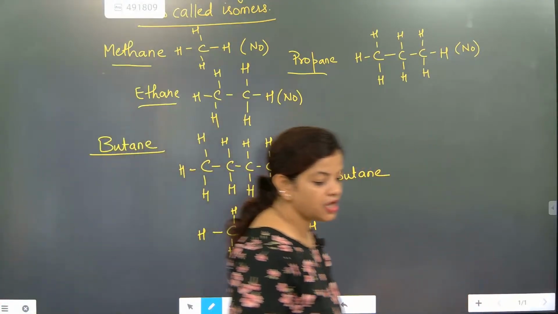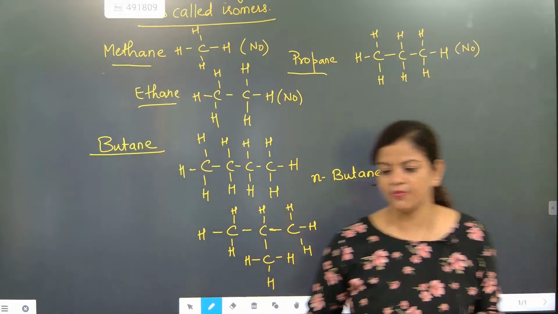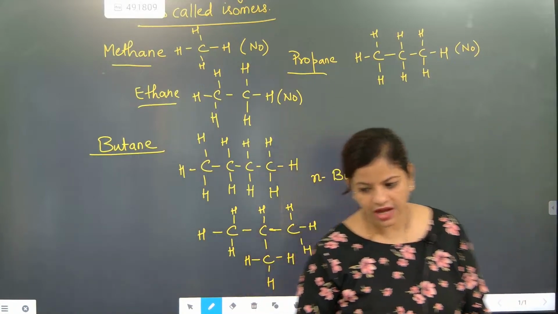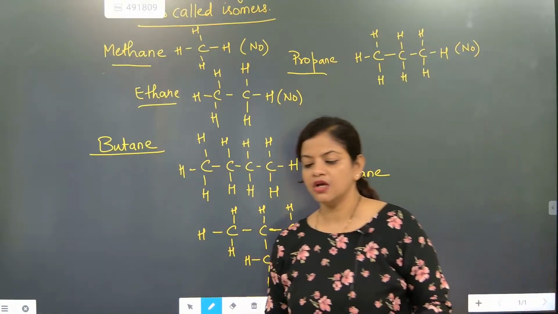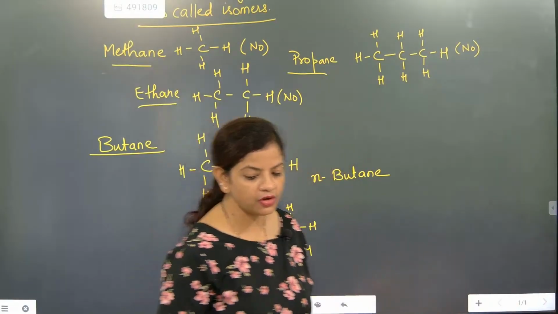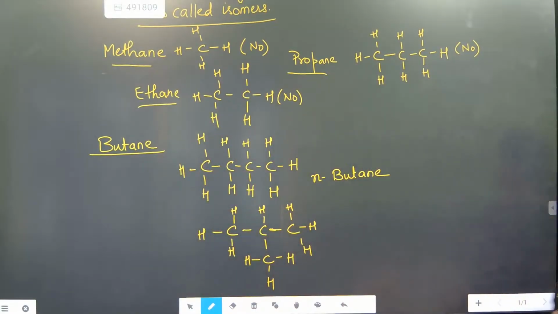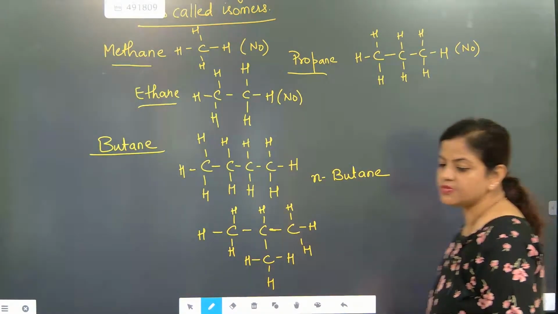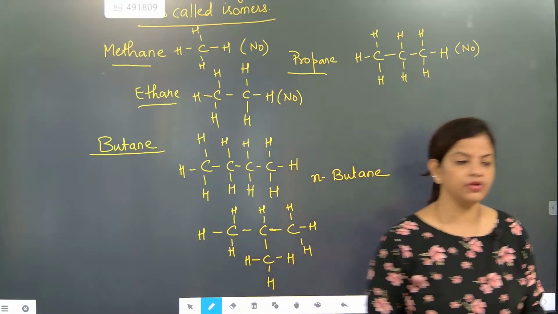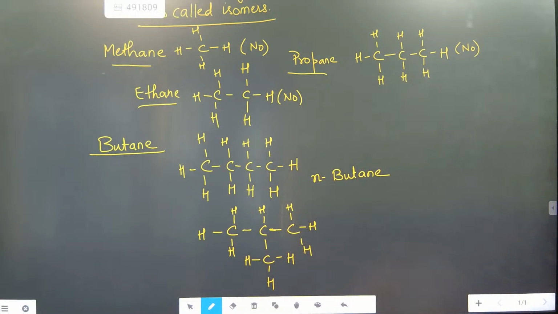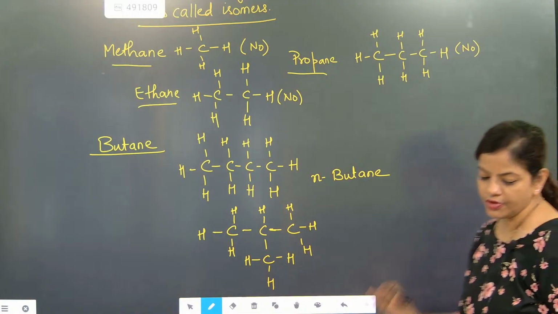Isomerism and everything, I will teach very uniformly because in 11th and 12th and higher classes it will be used much. So you need to be very, very careful. Take your time and read. Draw it. This is called normal butane. Note down.